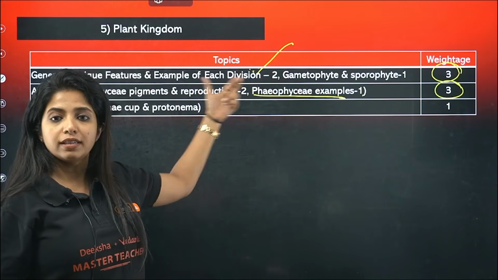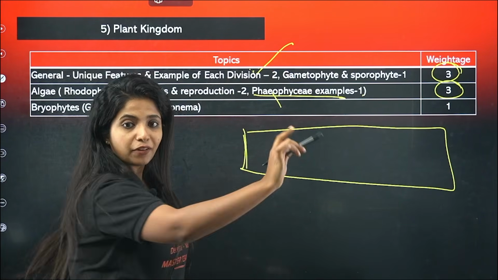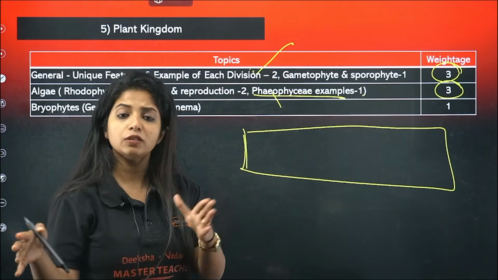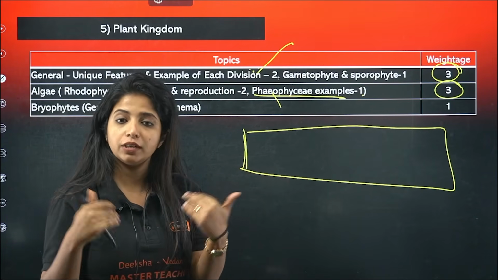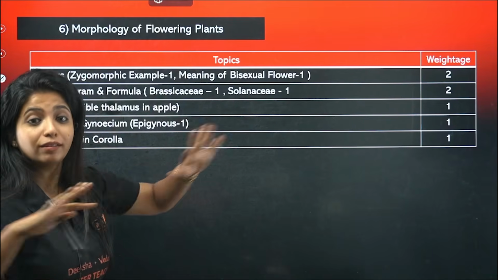For Rhodophyceae and all, in your NCERT there is a box for everything. The Rhodophyceae and Phaeophyceae comparison is there. Go through that box and just check it. It could be helpful for you. I'm talking about the scenario where you are planning to leave the chapter entirely.